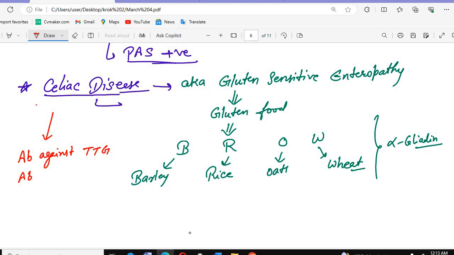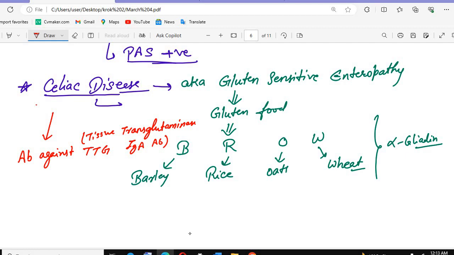What is the TTG full form? That is tissue transglutaminase IgA antibody. This is the tissue transglutaminase IgA antibody. The antibody formations will be against this transglutaminase, the IgA antibody.